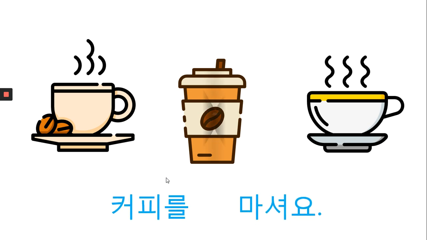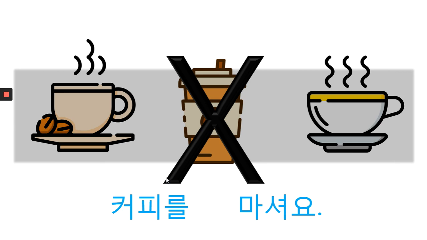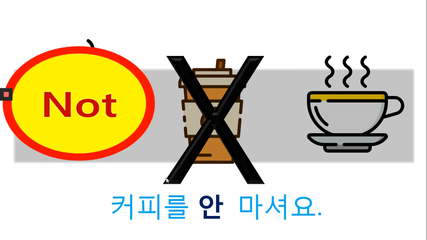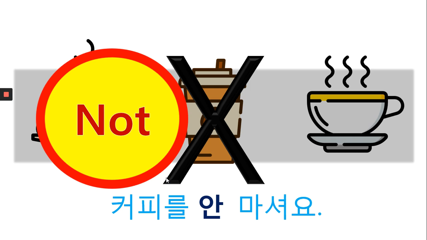커피를 마셔요. No, I don't drink coffee. 커피를 안 마셔요. I don't drink coffee. Okay, so in this sentence, it has two meanings. First, not, generally not. So I generally don't drink coffee. Okay, coffee is not my favorite, so I drink tea instead of coffee.